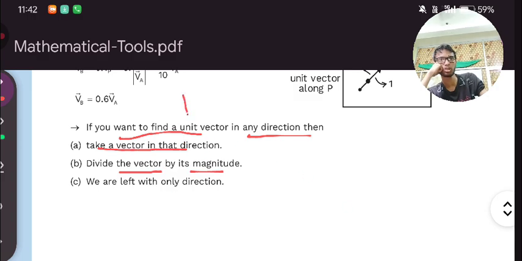To calculate a unit vector, just take a vector going in that direction and divide it by its magnitude. We are left with only direction.